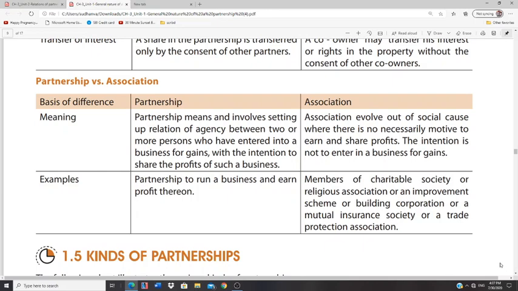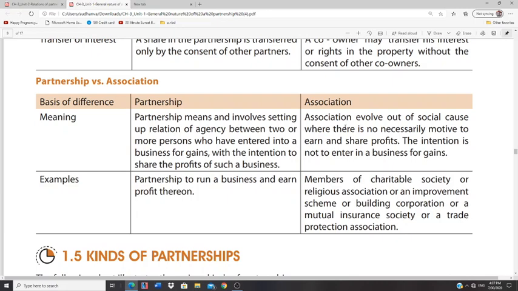It is not to earn profits. In case of the motive, here you have to verify the motive. If the motive is to earn profits, then it will become a partnership firm. Just like a partnership firm, even in an association, a group of people come together. But the motive is different. It is not to earn and share profits.